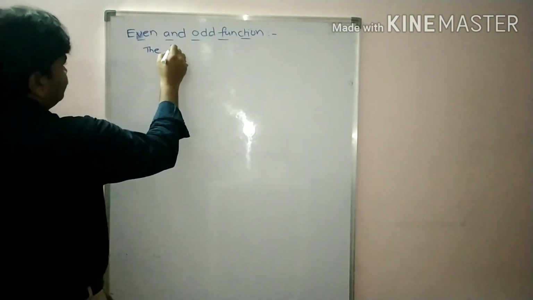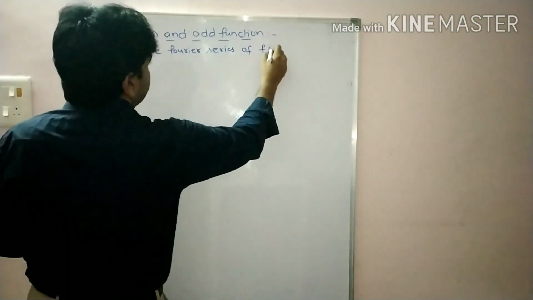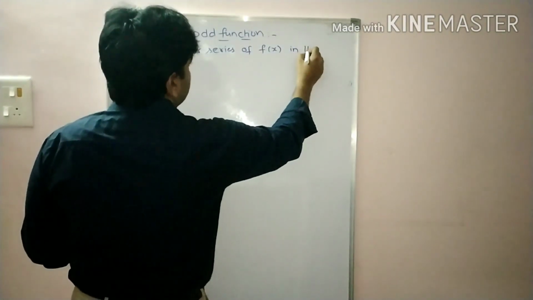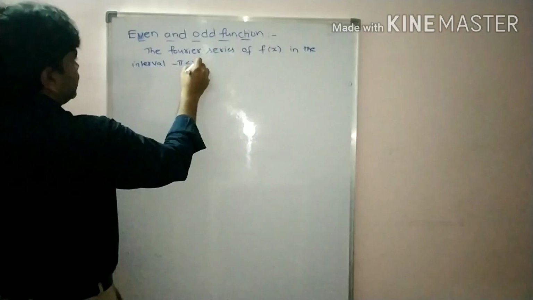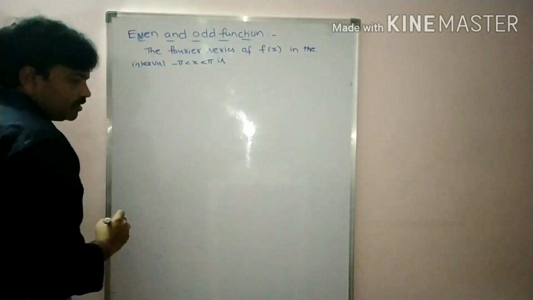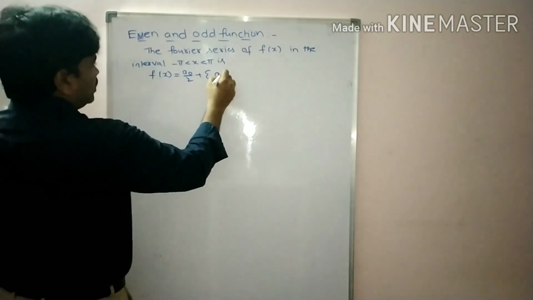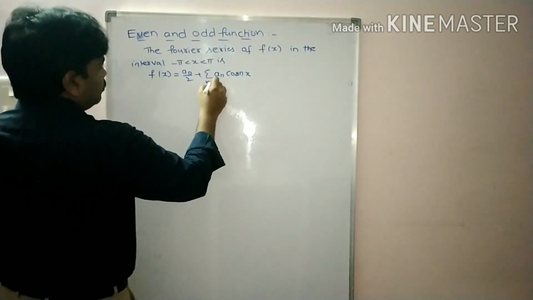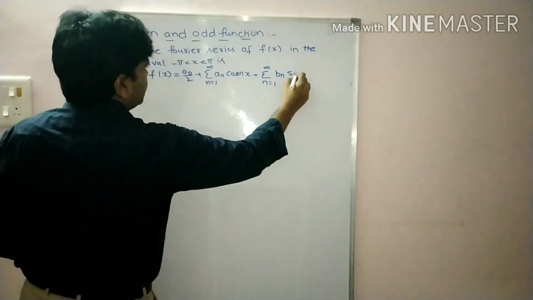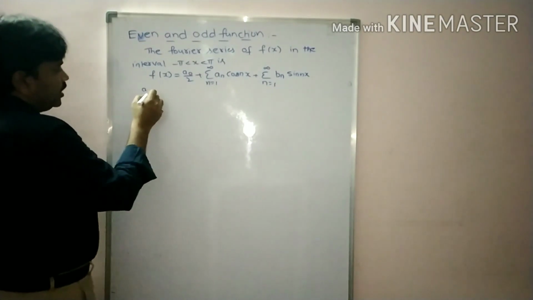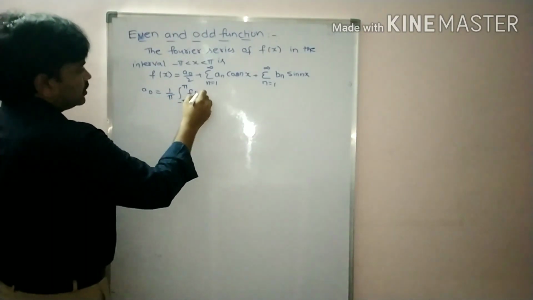The Fourier series of f of x in the interval minus pi less than x less than pi is, what is it, students? f of x is equal to a0 by 2 plus sigma an cos nx, where n is equal to 1 to infinity, plus sigma n is equal to 1 to infinity bn sin nx, where a naught is equal to 1 by pi integral minus pi to pi f of x dx.